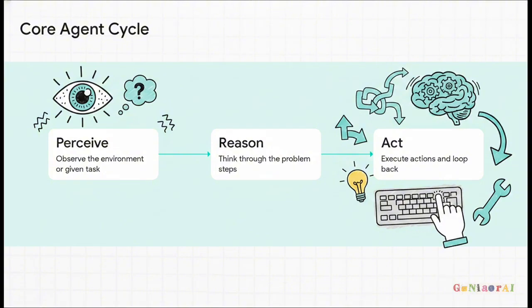Your milestone for this first step is simple but super powerful. You should be able to explain this perceive, reason, act cycle in your own words. And you want to do this before writing a single line of code.